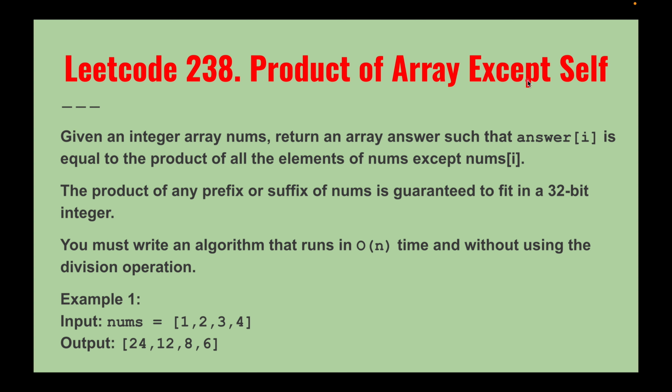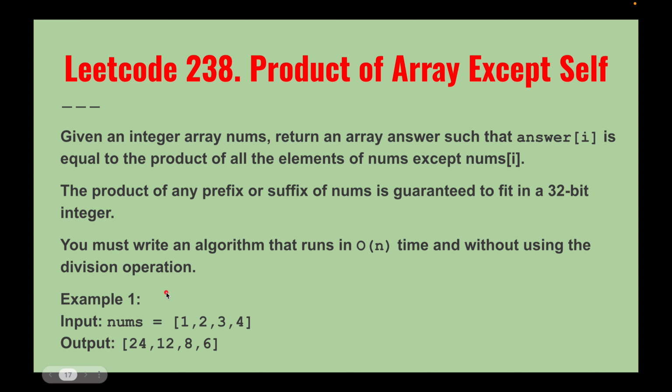So the question is the product of array except self. Let's read the question. We are given an integer array nums, and we have to return an array answer such that answer at i is equal to the product of all the elements except nums at i. The product of any prefix or suffix is guaranteed to fit in a 32-bit integer, and you must write an algorithm that runs in O(n) time without using the division operator. So we will solve it in O(n) time complexity without using division.